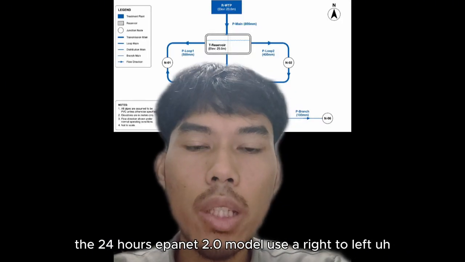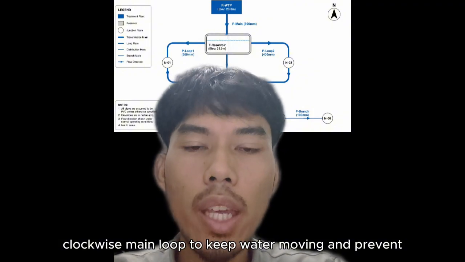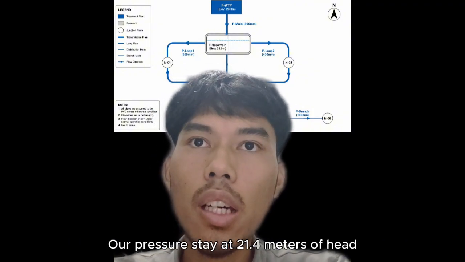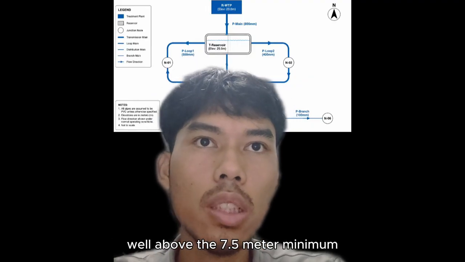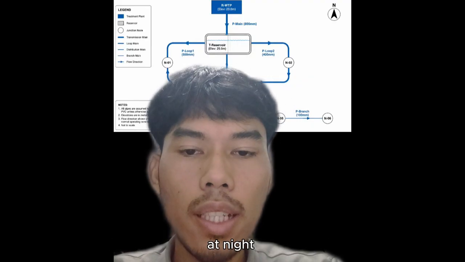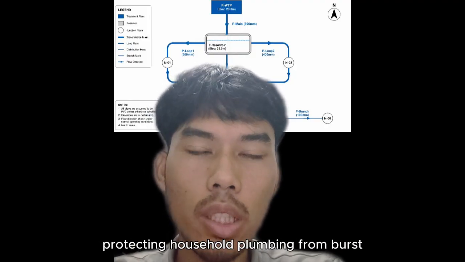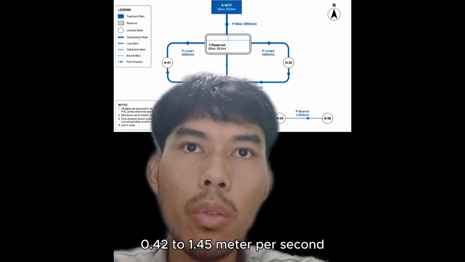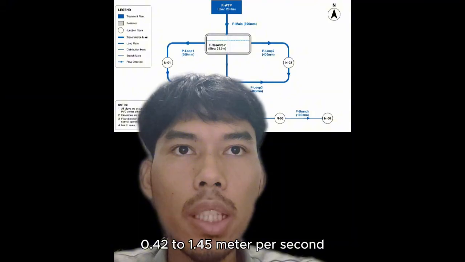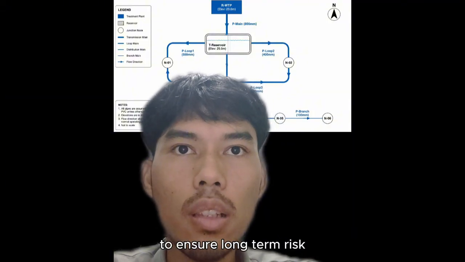The 24 hours EPANET 2.0 model uses a right to left closed ring main loop to keep water moving and prevent stagnation. Peak hours pressure stays at 21.4 meters of head, well above the 7.5 meter minimum. At night, static pressure peaks safely at 28.6 meters, protecting household plumbing from bursts. Finally, velocity sits right in the safe 0.42 to 1.45 meter per second range, a safe cleansing sweep, stopping both stagnation and pipe erosion to ensure long-term resilience.